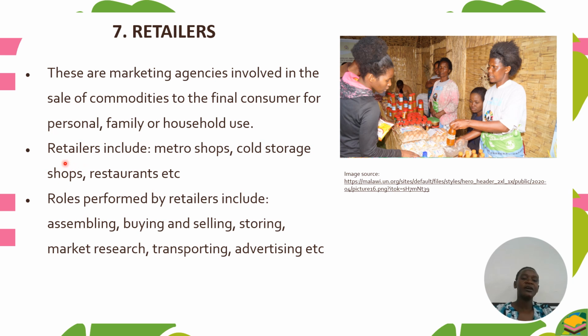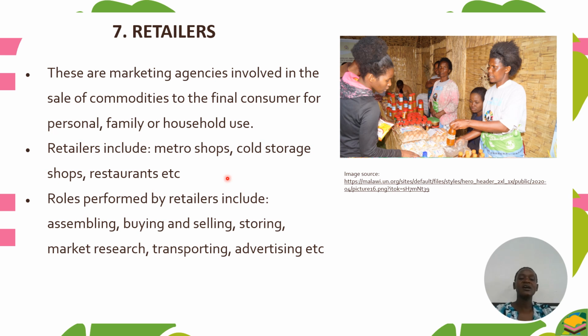Here in Malawi, retailers may include metro shops, cold storage shops, restaurants, and many more grocery shops which are available here in Malawi.